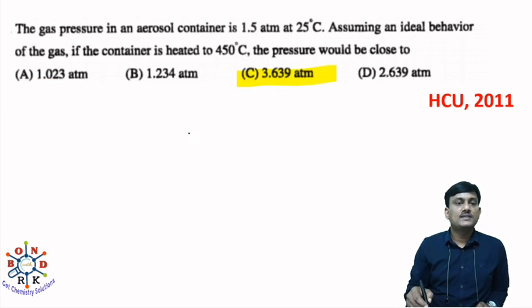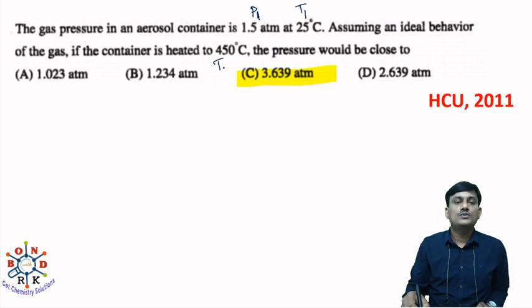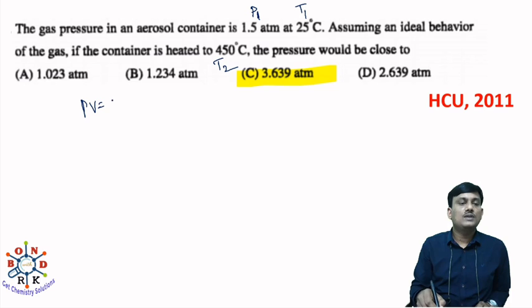The gas pressure in an aerosol container is 1.5 atmosphere at 25 degrees centigrade. This is 1.5 atmosphere, P1, and this one is T1. Assuming an ideal behavior of the gas, if the container is heated to 450 degrees centigrade, so T2 is 450 degrees centigrade, the pressure would be close to? Here also PV is equal to nRT. So what is the relation between pressure and temperature?